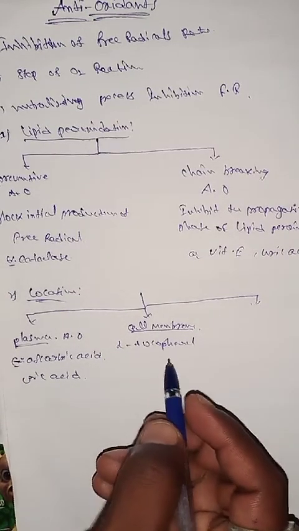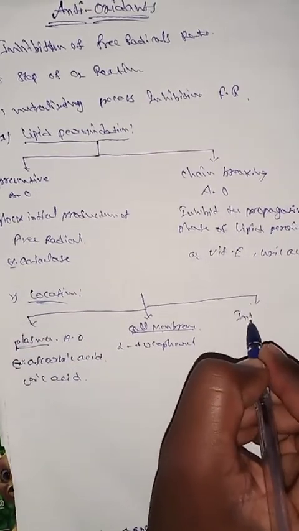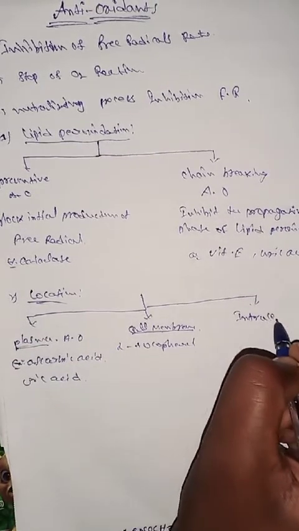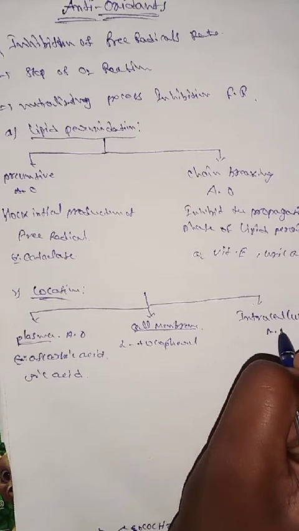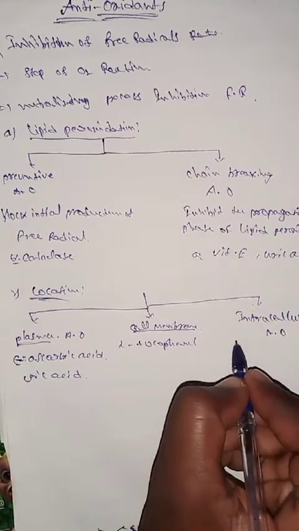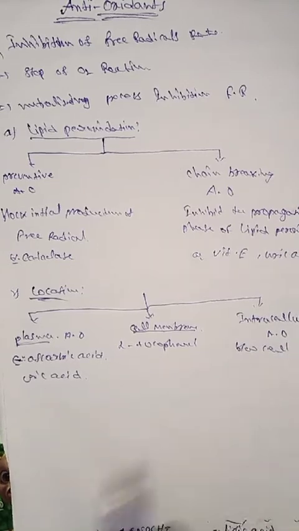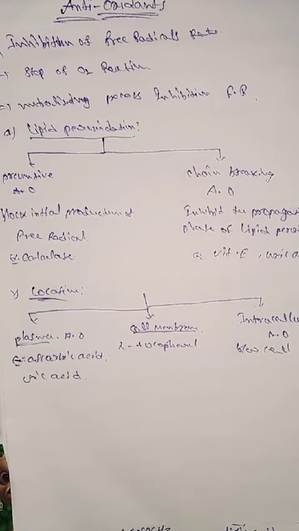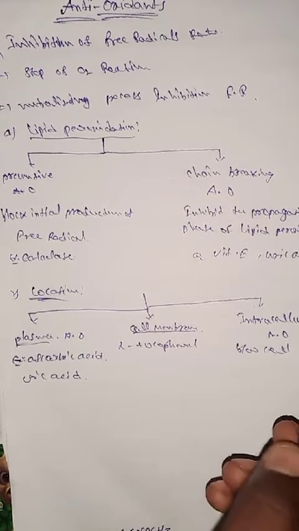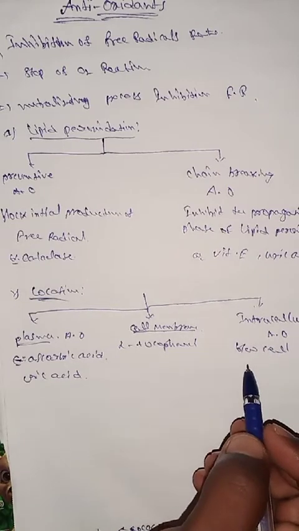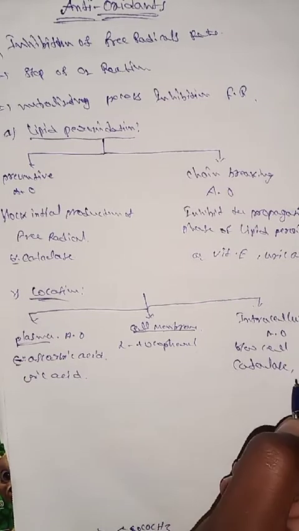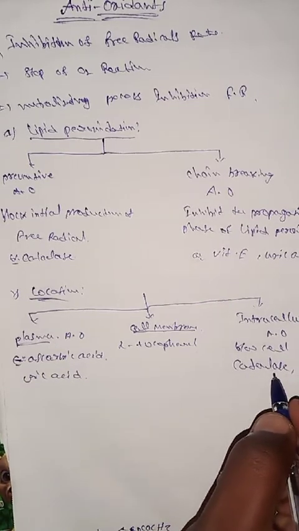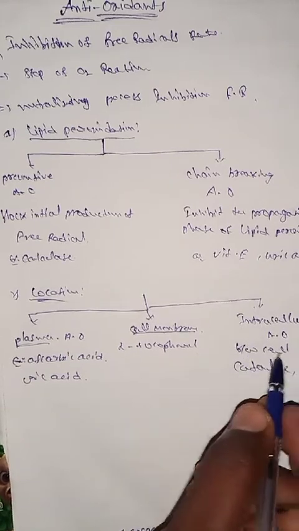The next one is intracellular antioxidants. Intracellular here means between the cells. Between the cells there is some gap, and that gap is also filled by some oxygen molecules. That oxygen produces free radicals, which are inhibited by the intracellular antioxidants. The catalase enzyme is the best example for the intracellular antioxidants.